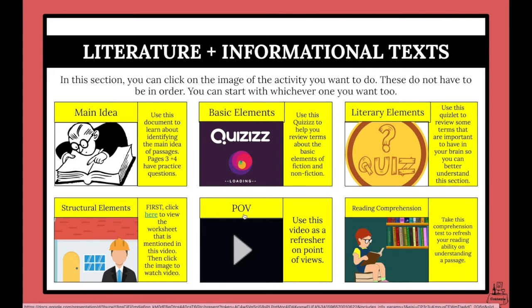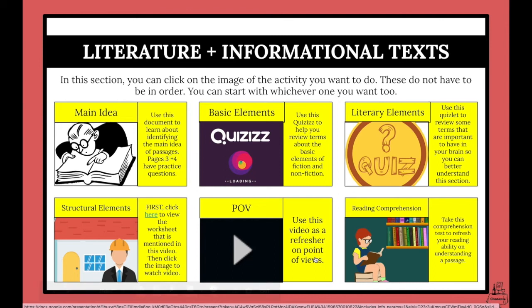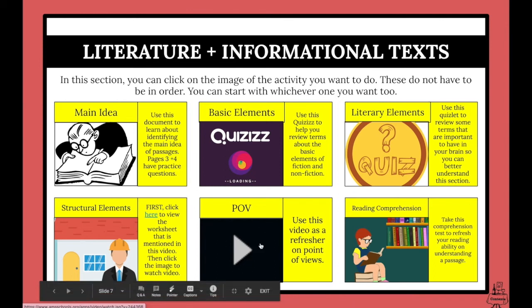POV is point of view, so use this video as a refresher of point of view. For me, I love point of view. It makes a lot of sense to me. I've always loved it. This is just a video of a refresher of those things that we kind of learned in 6th grade. You may have to jog your memory about.